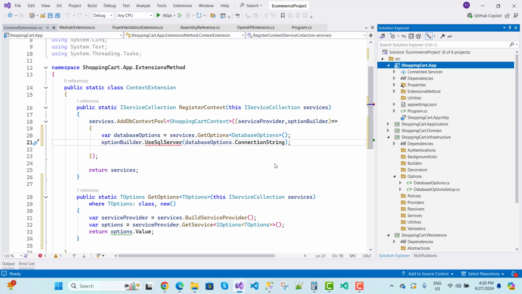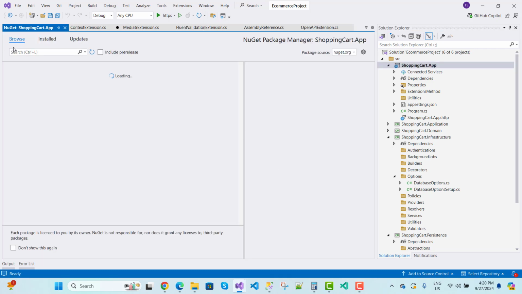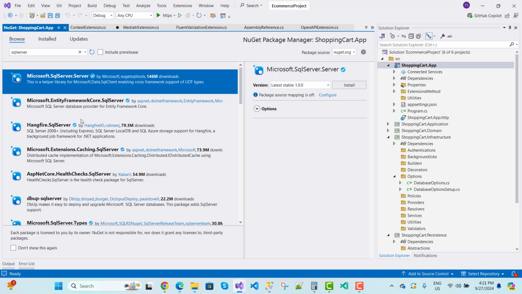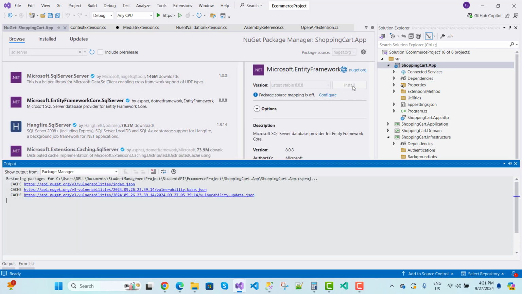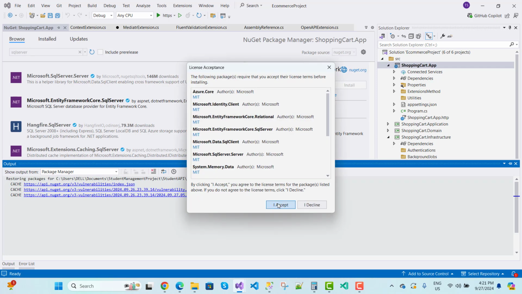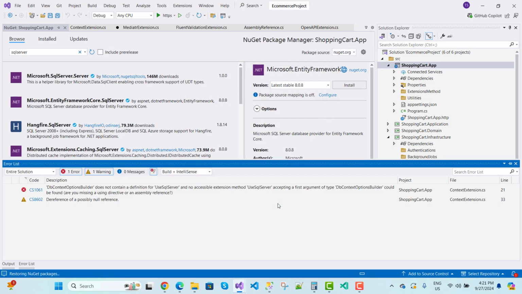So Manage NuGet Packages, and just type SQL Server. Microsoft.EntityFrameworkCore.SqlServer is your package name, and just click the I Accept button.